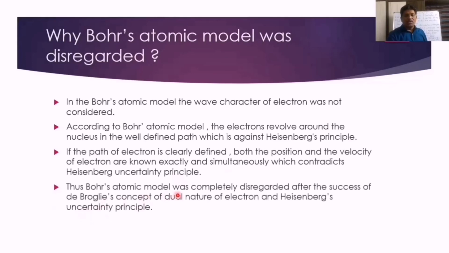Thus, Bohr's atomic model was completely disregarded after the success of de Broglie's concept of the dual nature of electron and Heisenberg's uncertainty principle. That means, according to Bohr's atomic model, the electron was considered as a particle, whereas de Broglie's concept and Heisenberg's concept have taken the electron as a wave. Heisenberg's concept and Schrodinger's concept have considered the electron as a three-dimensional wave, but Bohr's model simply considered the electron as a particle. Next thing we have to understand is that de Broglie has given the dual nature of the electron, that is particle nature and wave nature.